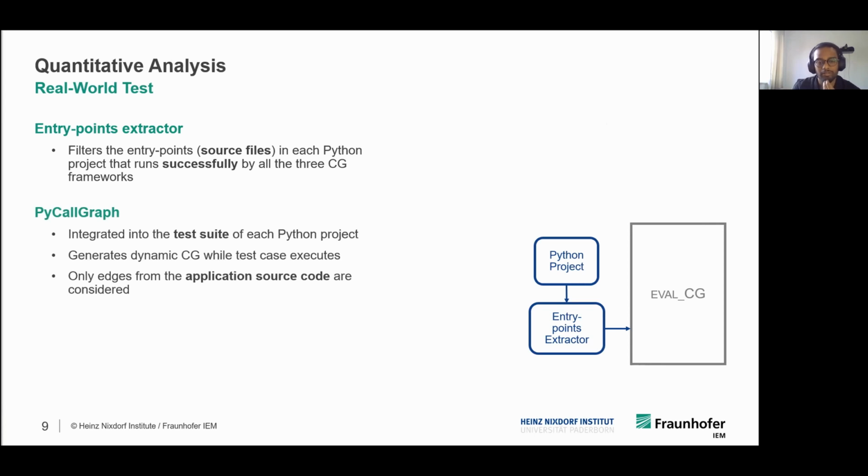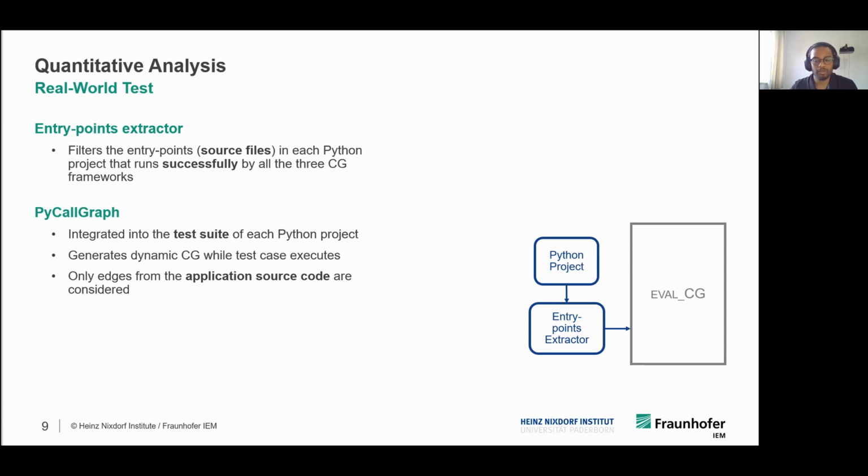In this experiment, we have integrated PyCallGraph into the test suite of each Python project, which is the reason for having test coverage as one of the selection criteria. When a test case is run, PyCallGraph is also run in parallel, and it captures the function calls and generates the dynamic call graph. We have configured PyCallGraph to capture only the edges from application source code. For each test case we have a dynamic call graph, and in the end, all the dynamic call graphs from all the test cases are combined into one, which is considered as the ground truth in this experiment.